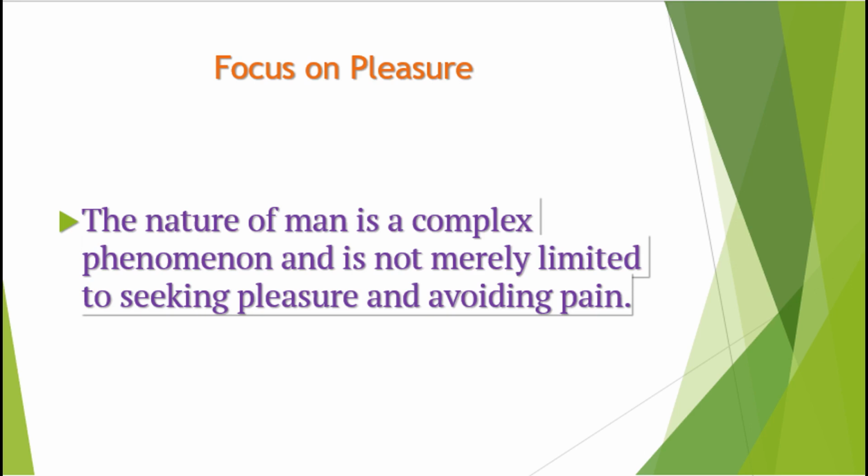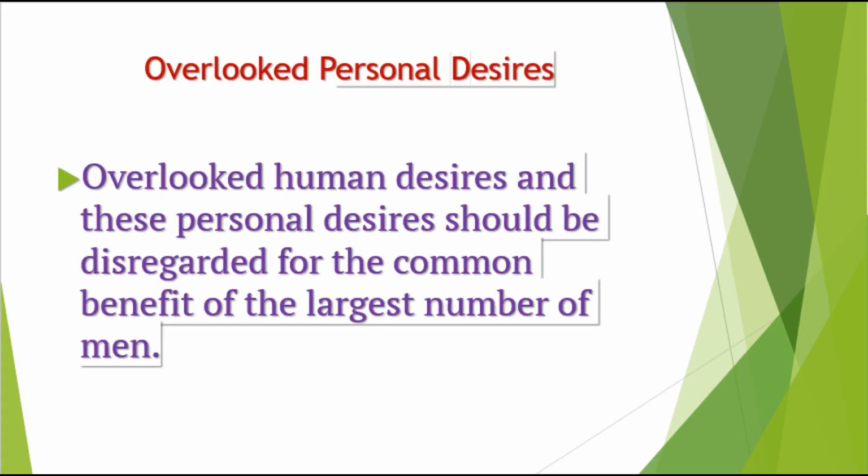Sometimes he becomes happy for doing something for someone, and other feelings and reactions also matter. Second point, every individual has personal desires. If the aim is always the common benefit of the largest number of men, then personal desires would be overlooked.